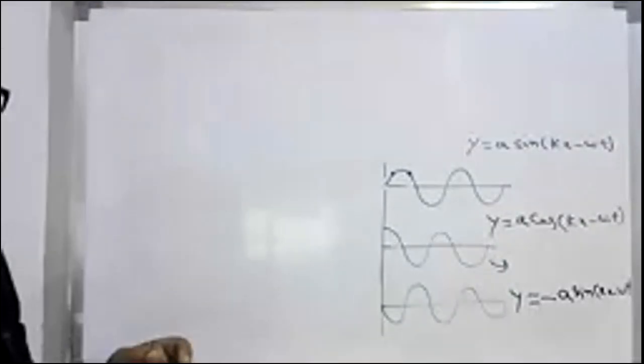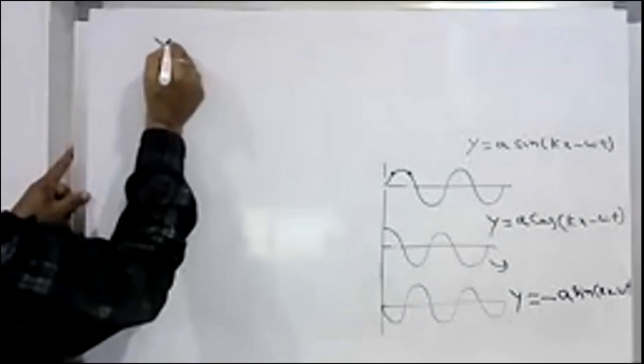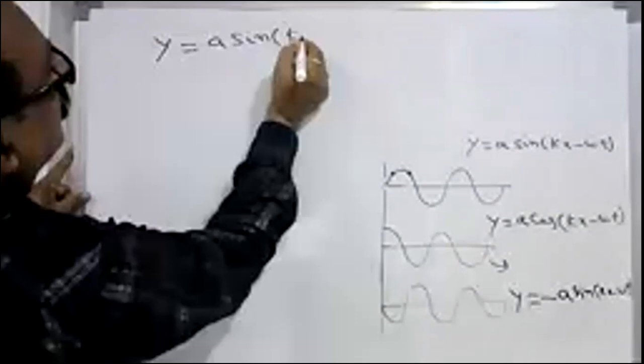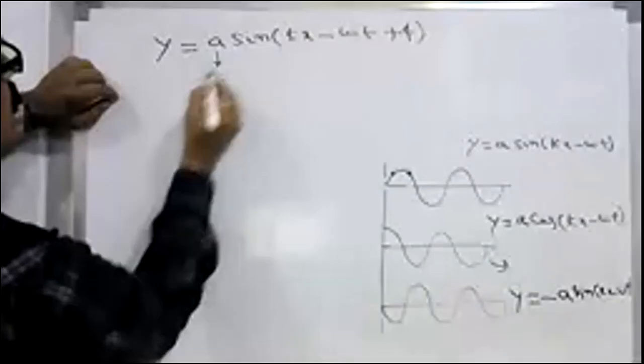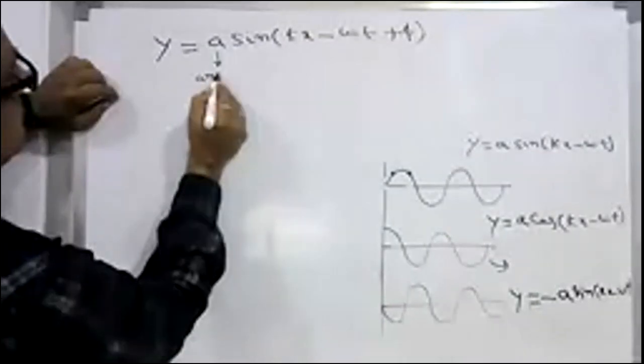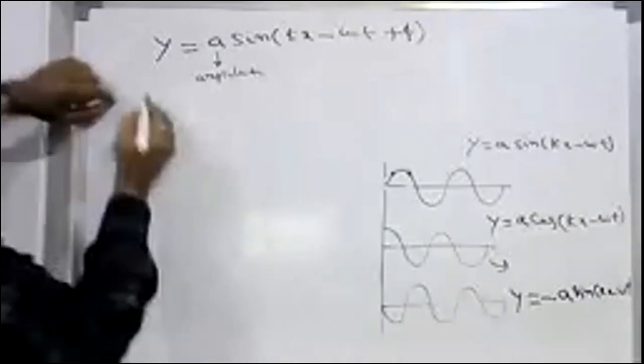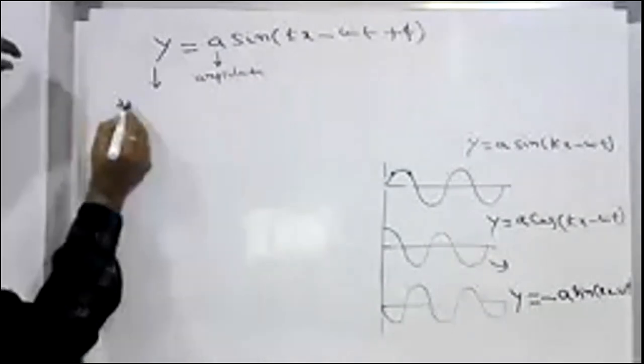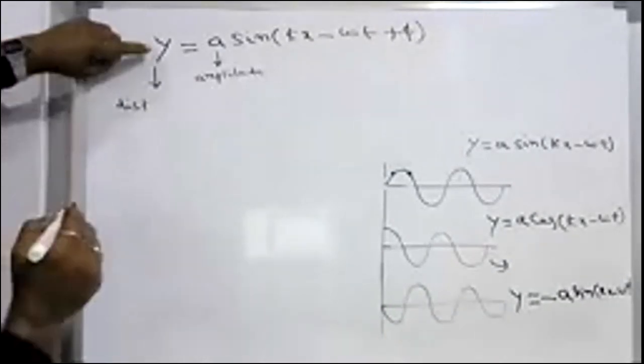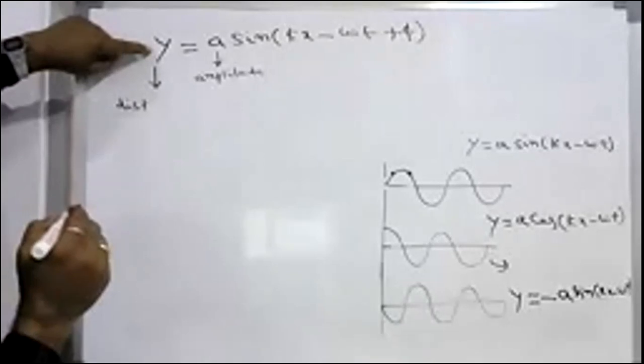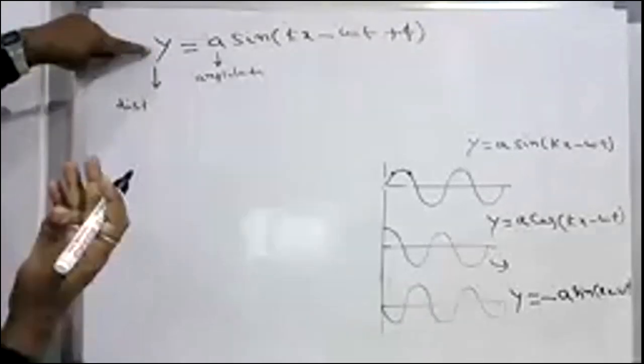So y = A sin(kx − ωt + φ). This is the wave equation. What is this one? Amplitude. And what is this one? Displacement. But displacement at what position? Is it constant? Not the mean position, somewhere else maybe. It depends upon x and t.